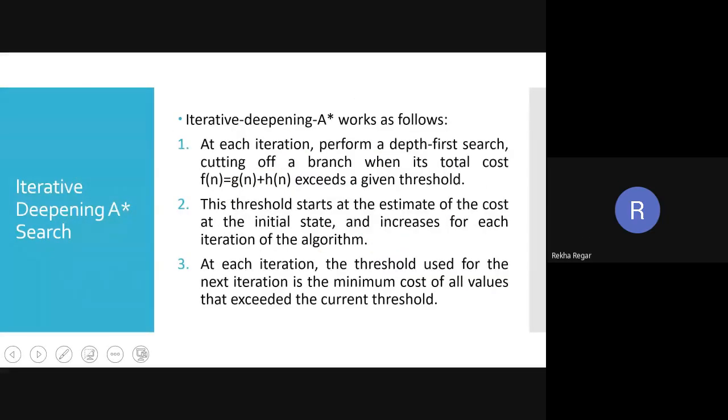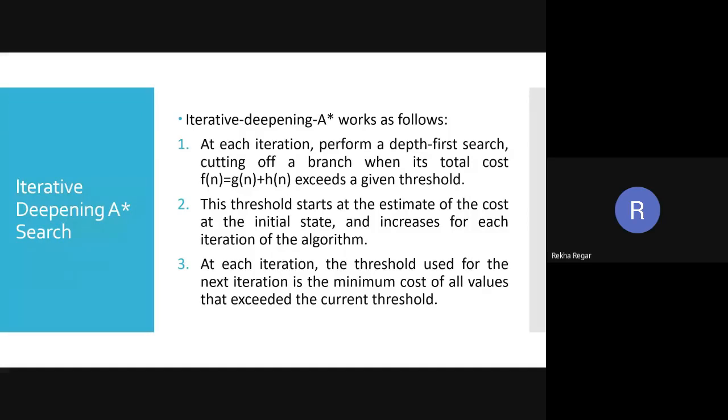So how does iterative deepening A star work? It means how it is going to take decisions. You can see this is iterative. It considers each and every iteration, and in each iteration it is going to apply the heuristic function. It considers iteration 1, and after the completion of iteration 1, it applies the heuristic function to decide which node is going to be expanded next.